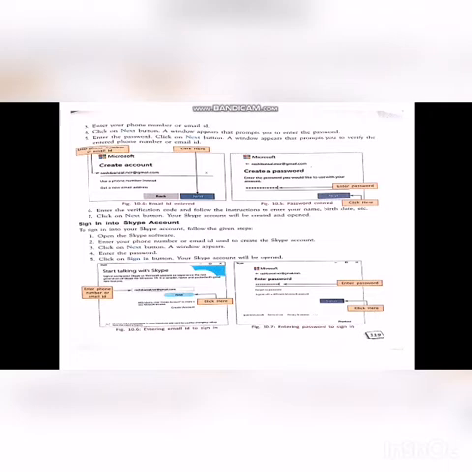Open the Skype software. Then you enter the phone number or email ID used to create the Skype account. Type the username and password you already used, and after that click the next button. Again a window appears. There you type the password. Next you click the sign in button, where the Skype account will be opened. In this way you can open your Skype account.